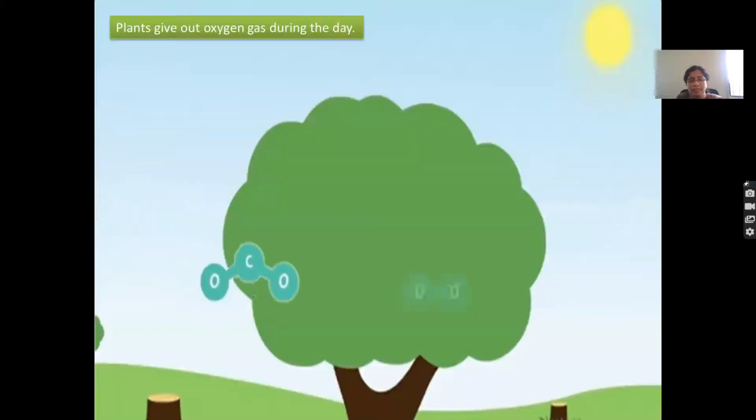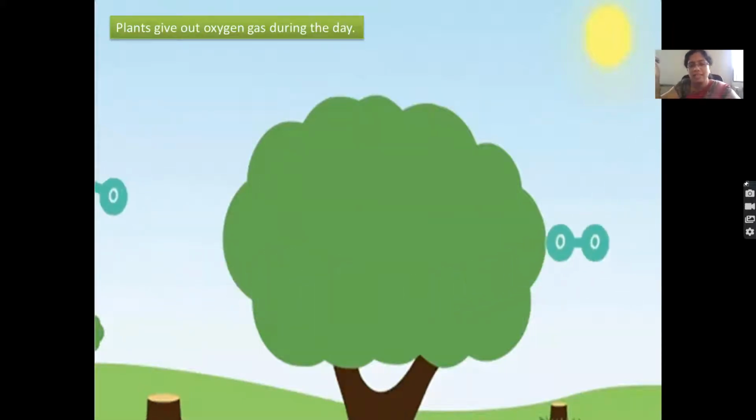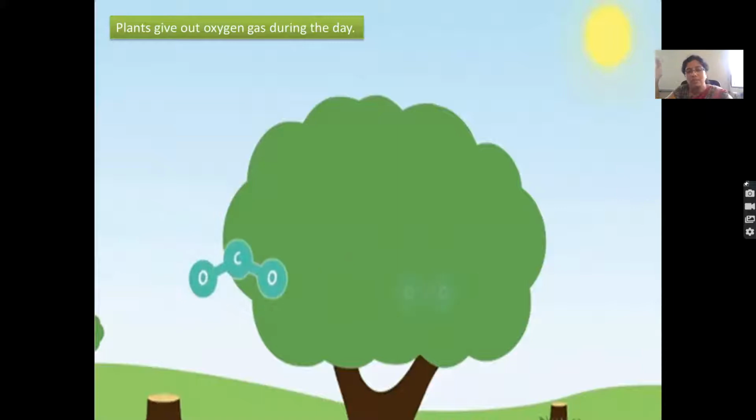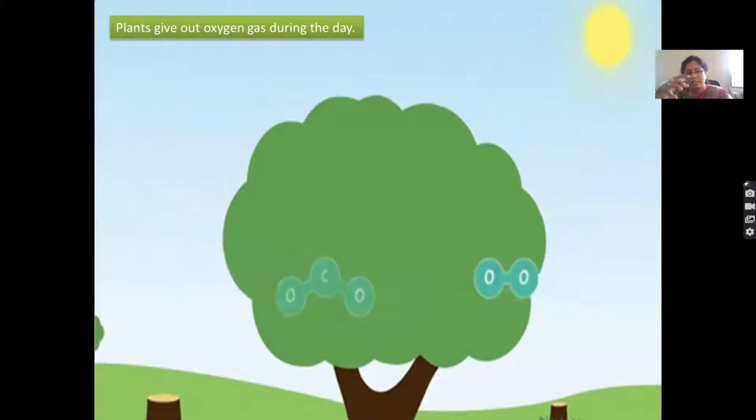Basically, children, plants give out oxygen during the daytime, and at night time they consume the oxygen and release carbon dioxide. That's the reason your elders will definitely tell you not to sleep under a tree at night. Why? Because whatever oxygen is present in the air, the plants take it.